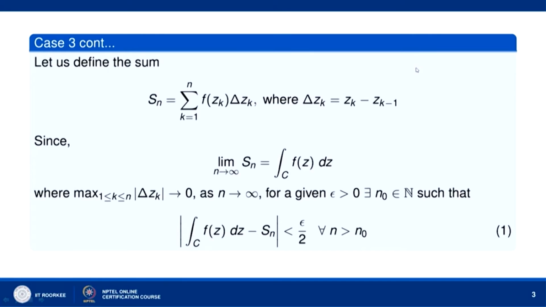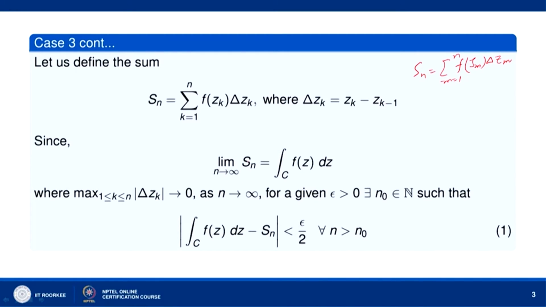Earlier, when we defined the integral over C of f(z) dz as the limit of a sum, we had written Sn equal to the sum from m equal to 1 to n of f(zeta m) delta zm. As we had seen earlier, zeta m can be chosen arbitrarily on the arc of the curve joining z(m-1) to zm. So, zeta m is chosen as zm here.